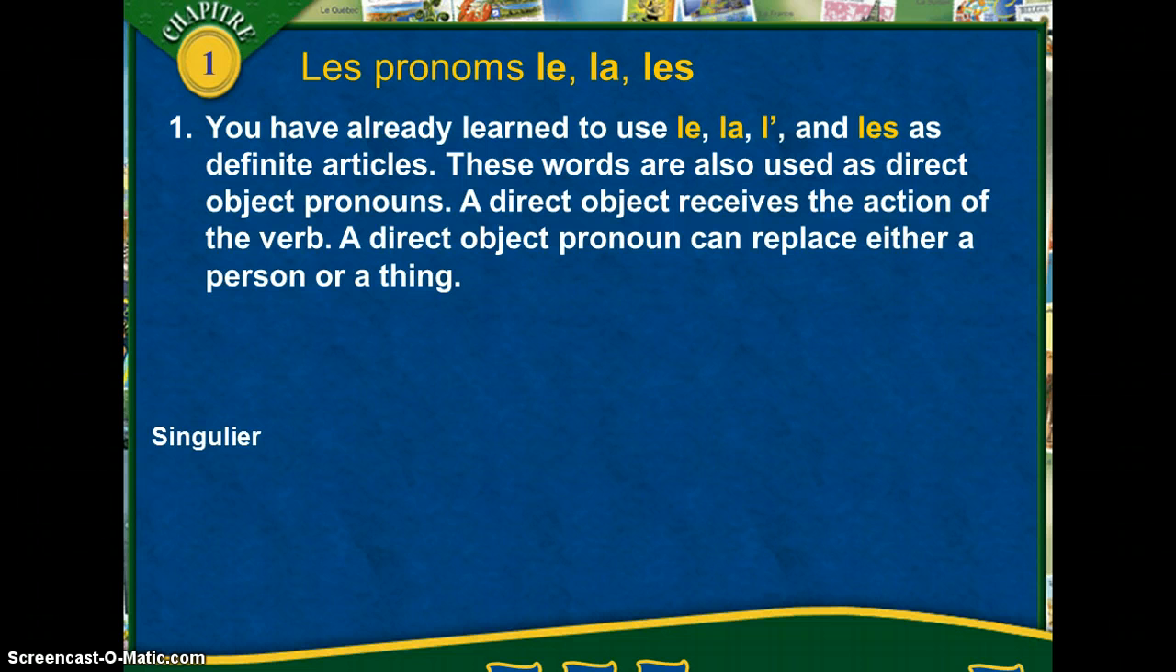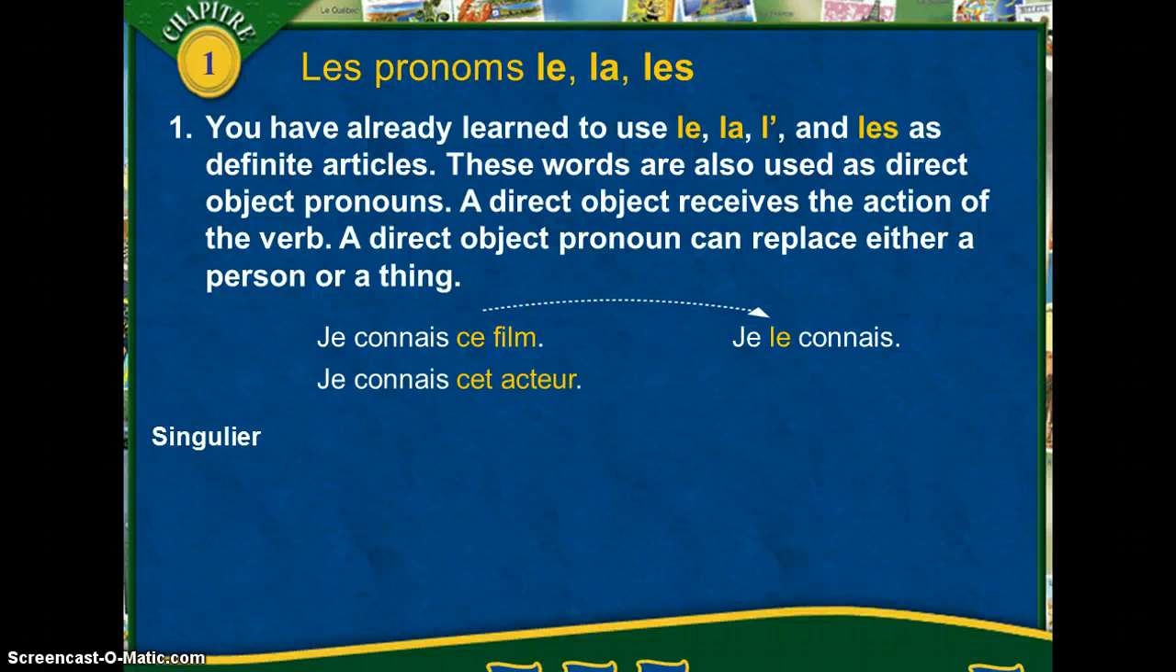In the singulier, we're going to see a few examples, first for masculine and then for feminine. Je connais ce film. Ce film is masculine, and so it's saying, I know this movie. Je le connais. Now the French will say, je le connais, and that's exactly perfectly correct. Je connais cet acteur. Je le connais. J'admire cet acteur. Je l'admire.